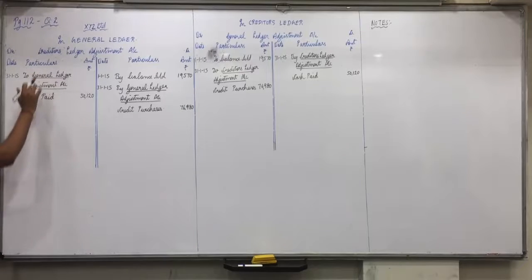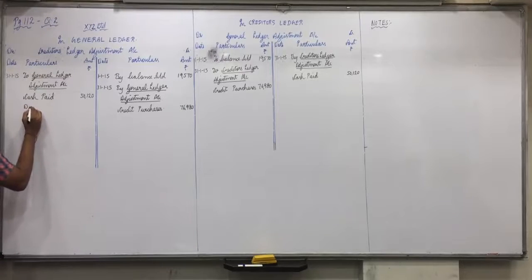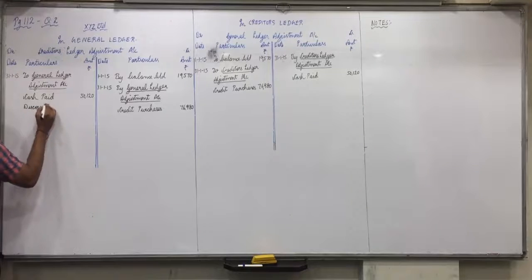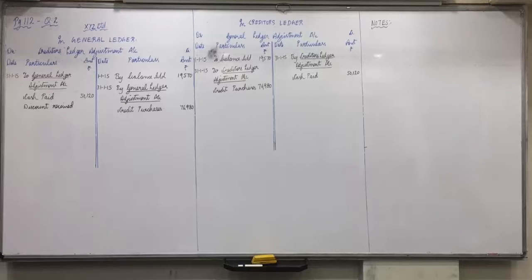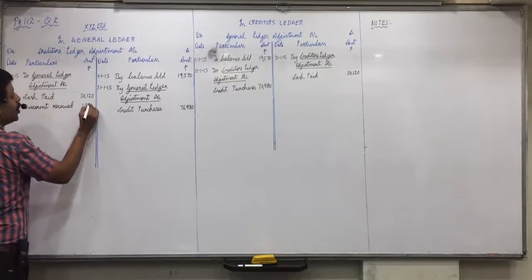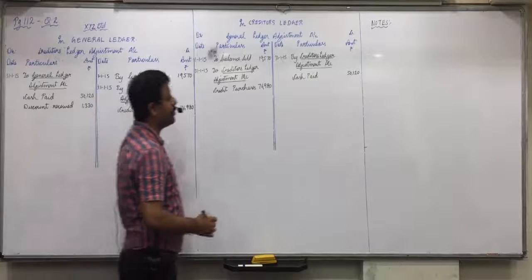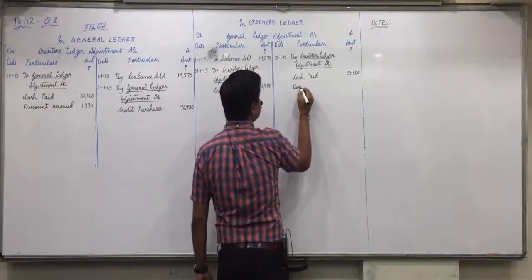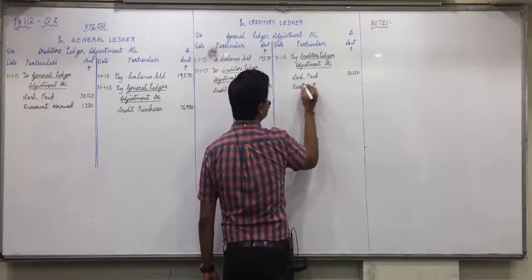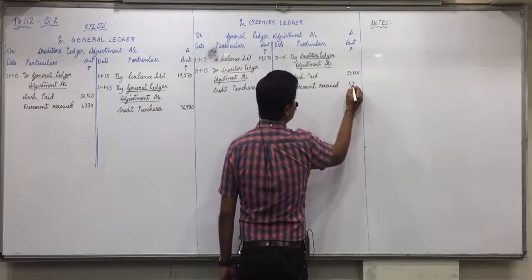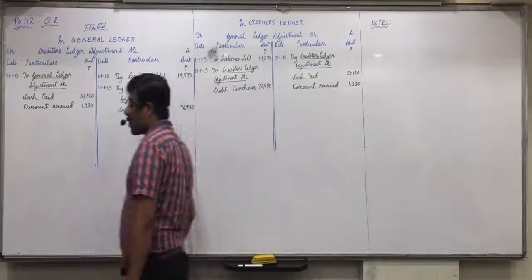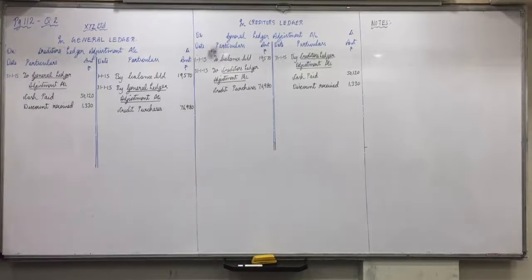So creditors account debit side, discount received $1,330. To discount means in general ledger account credit side. Discount received 1330. Is everyone clear with this?